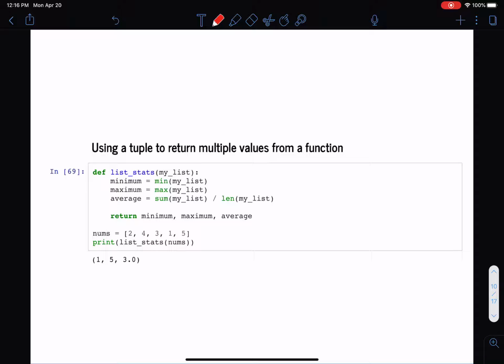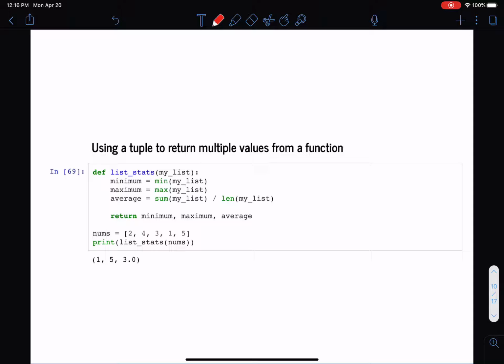Now, a very common use of tuples is for instances where we want to return multiple values from a function. In certain cases, it makes sense that a function needs to return multiple values.